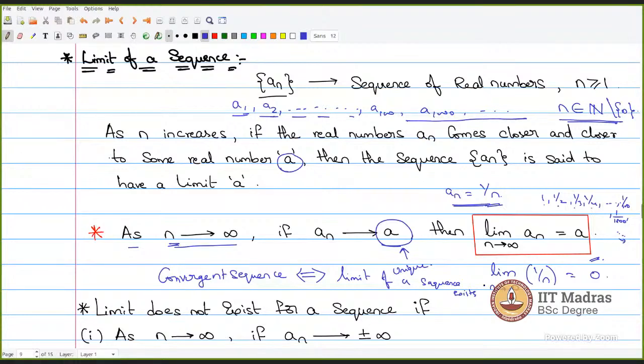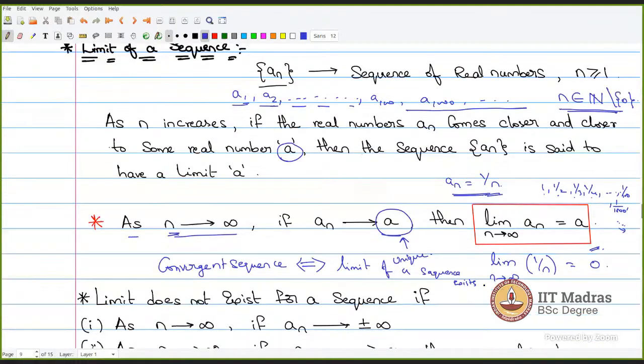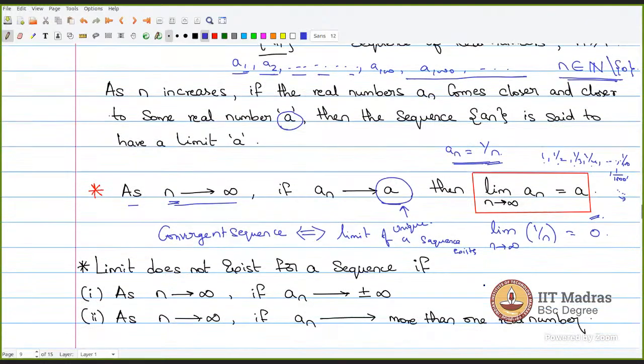Let us come to what if the limit does not exist, or in which cases the limit will not exist in a sequence. If as n tends to infinity, your a_n is tending to plus infinity or minus infinity.